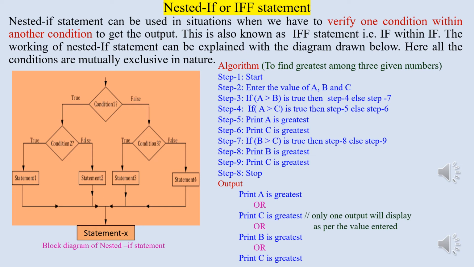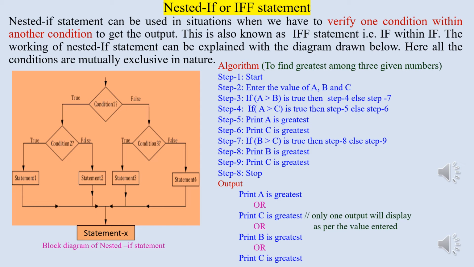The next conditional control structure is the nested if. The nested if statement can be used in situations when we have to verify one condition within another condition to get the output. This is also known as the IFF statement, that is if within if. The working of the nested if statement can be explained with the diagram drawn below. Here all the conditions are mutually exclusive in nature, that is the happening of one restricts the happening of another, or the happening of one depends on the non-happening of another.